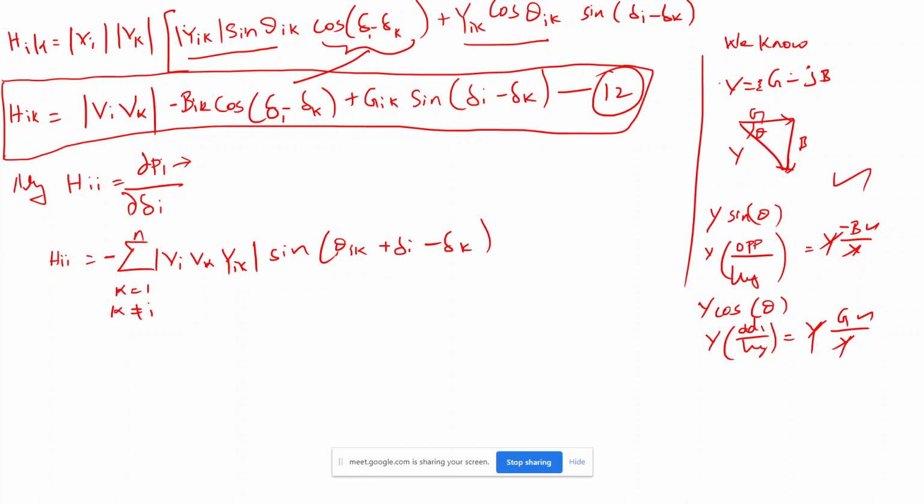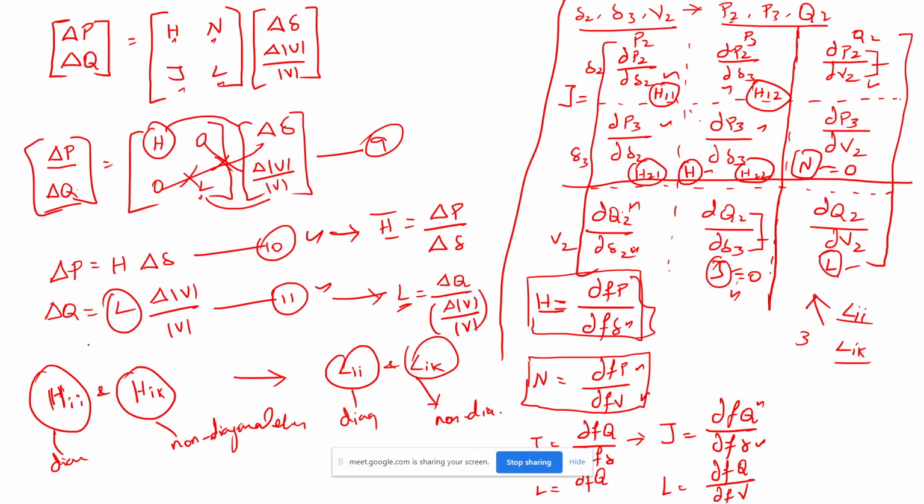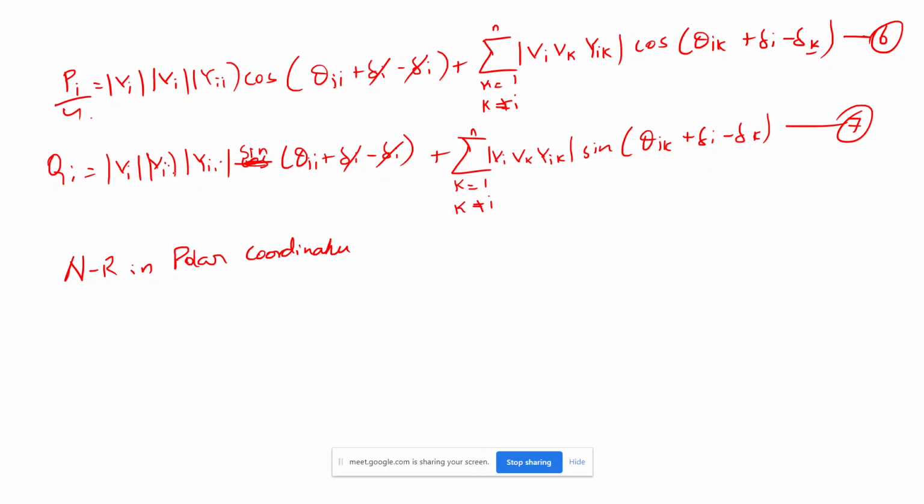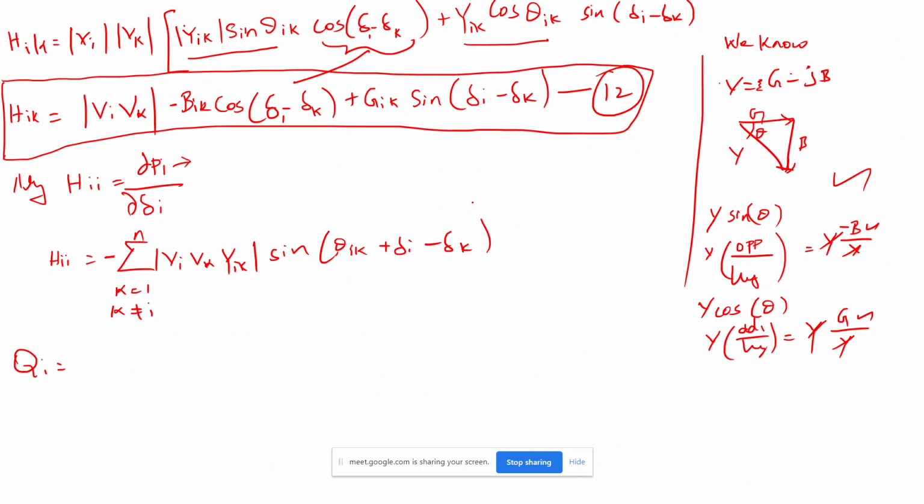And in general, what is Q from equation 7? I will write this equation 7 once again here.